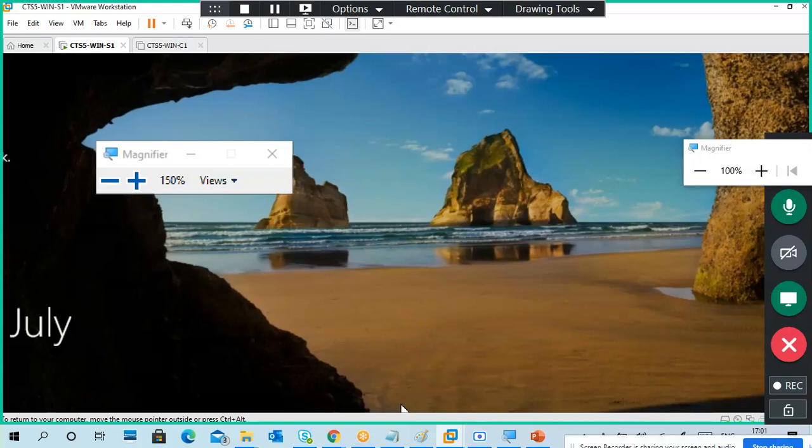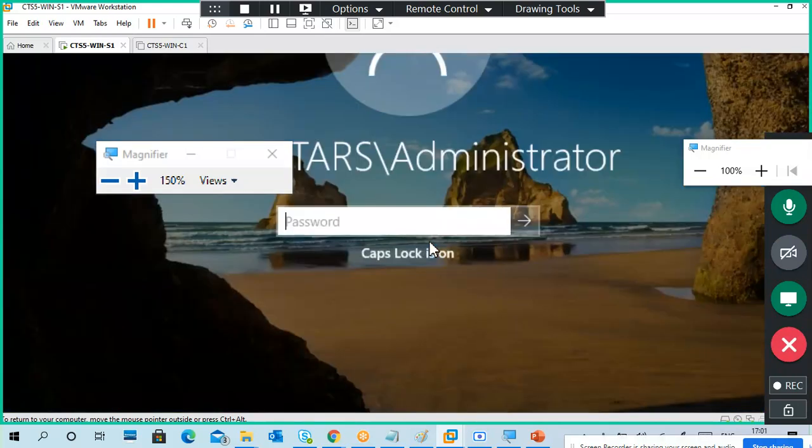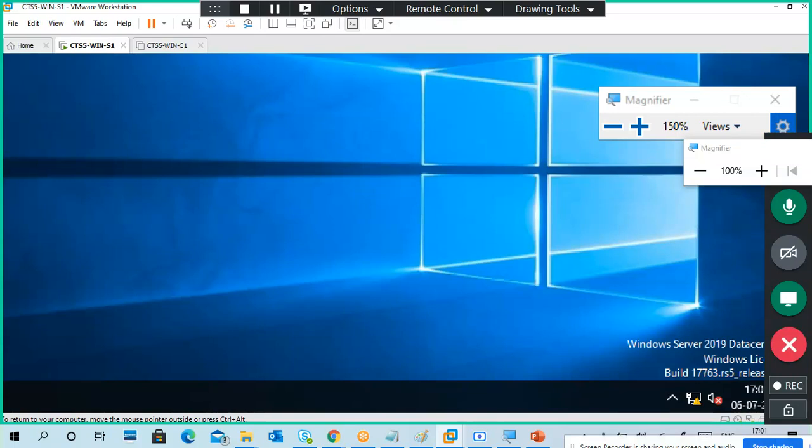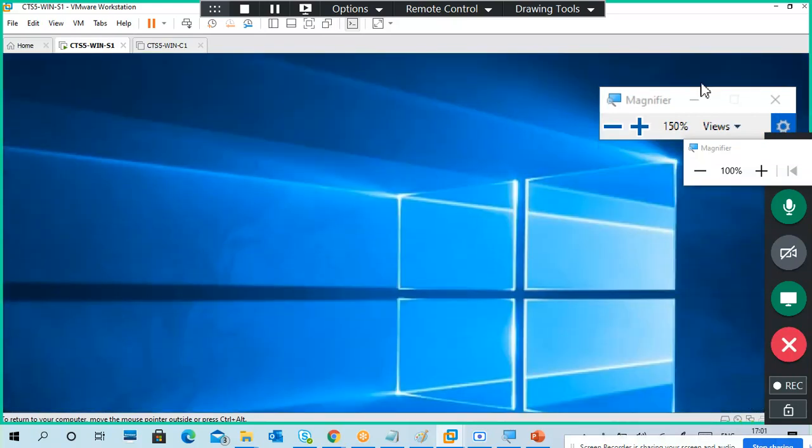Okay, so again I have to log in. I have to do power options in this one. Otherwise, keep log out.